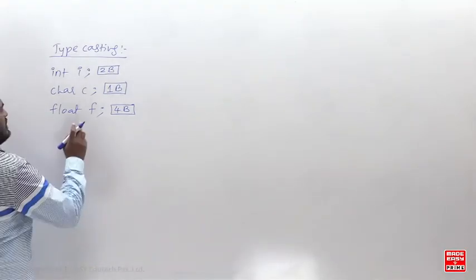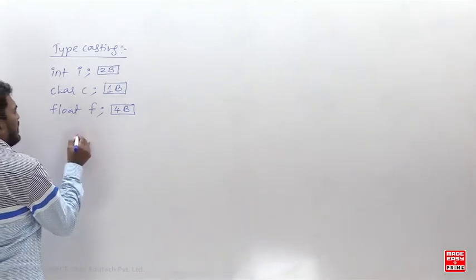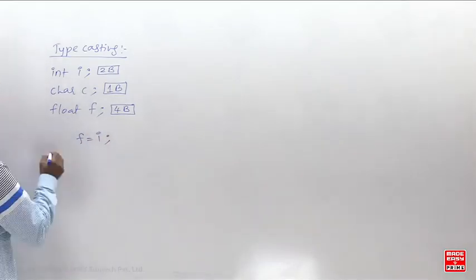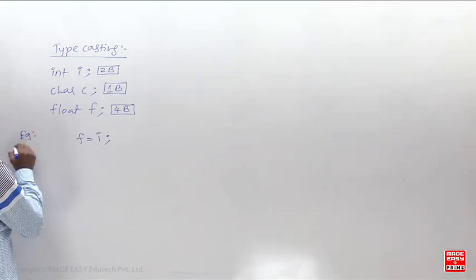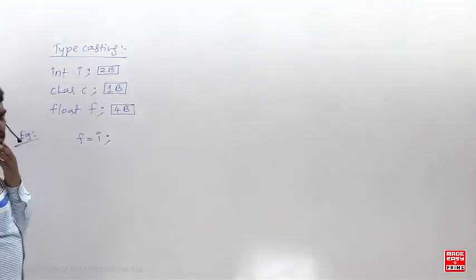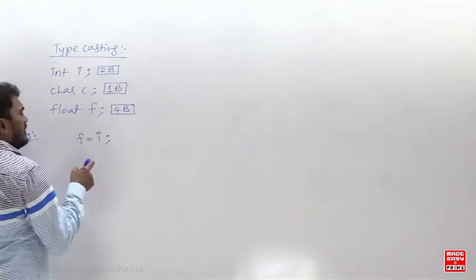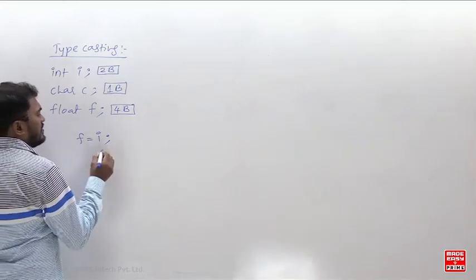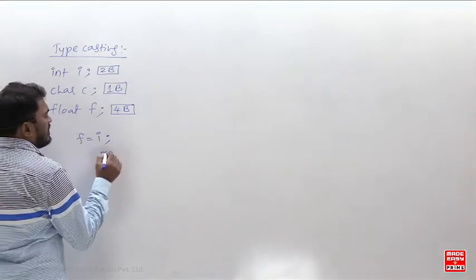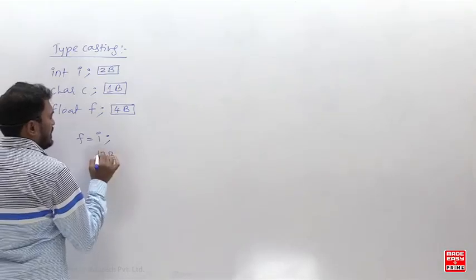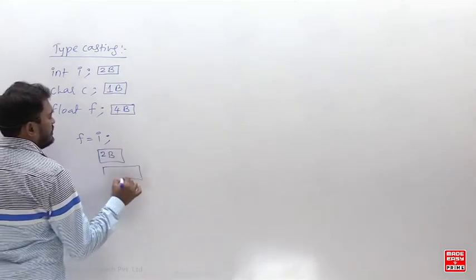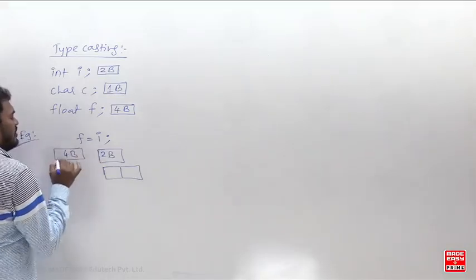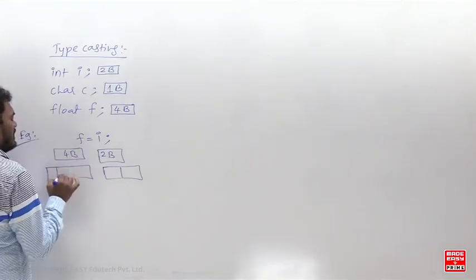Let us try to understand with a simple example. If we write f is equal to I, listen carefully what I am saying. If I assign this, f is equal to I, it means I want to assign the integer value into a float. Integer has 2 bytes and float has 4 bytes.